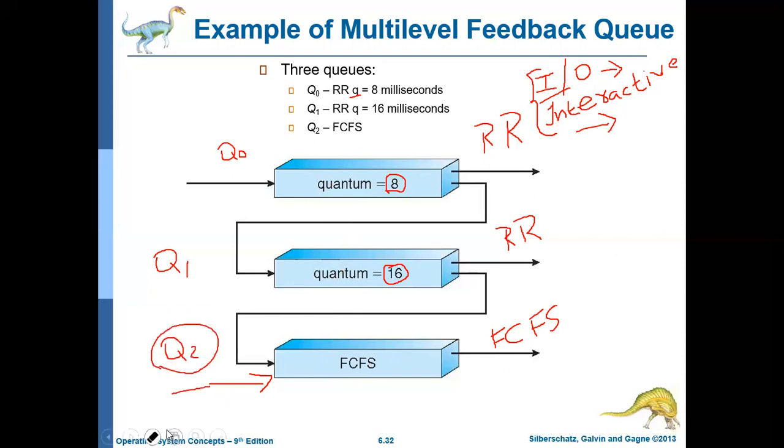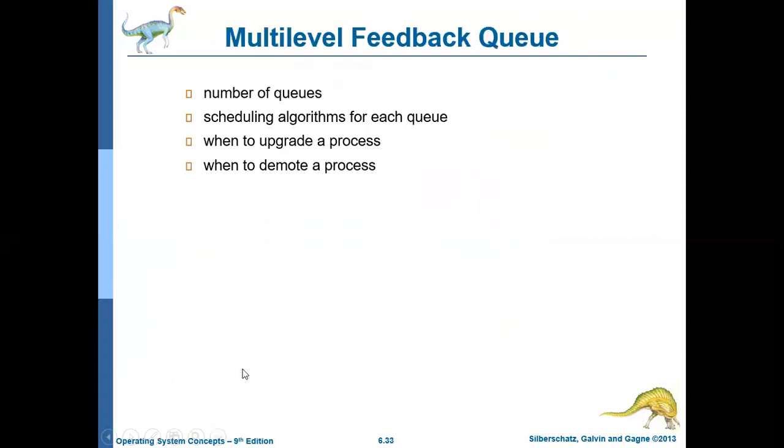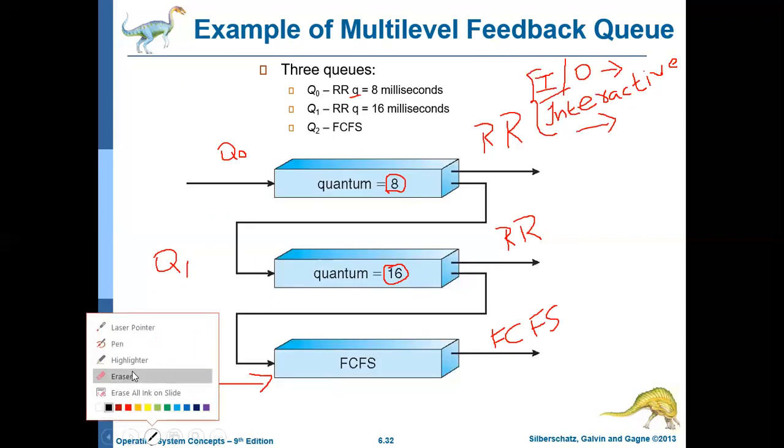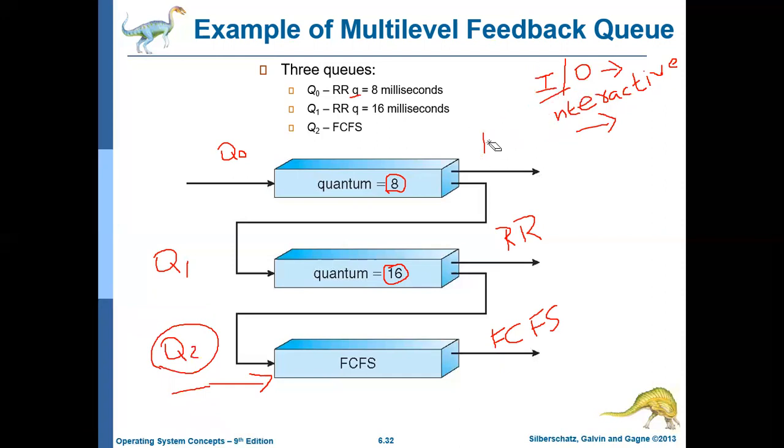So how the algorithm works: whenever a new process comes, the new process will first enter Q0, irrespective of how much time it needs, whether it is an I/O bound job, a CPU bound job, or an interactive process. In spite of all that, it will first enter into Q0, and it will execute only for 8 milliseconds.